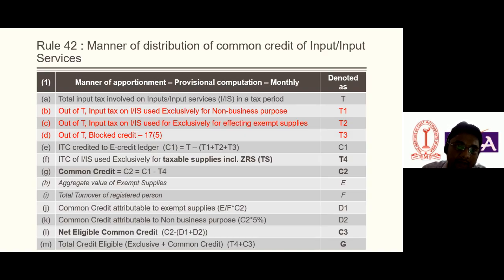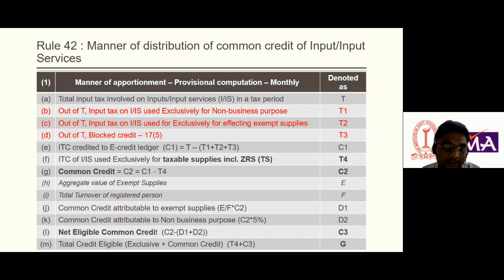Out of total credit, if we subtract the non-business credit, exempt supplies credit and blocked credit, we get C1. But out of this credit, there are input and input services which are exclusively used for taxable supplies. If any input and input services have been used by the registered person for making taxable supply in the course or furtherance of business, he can avail the full ITC of such input and input services.